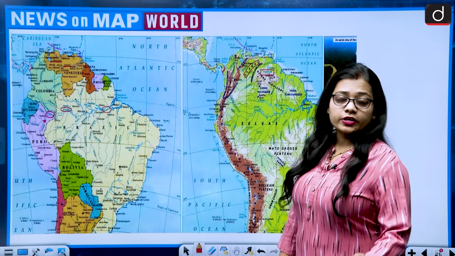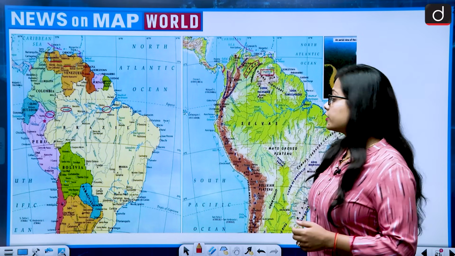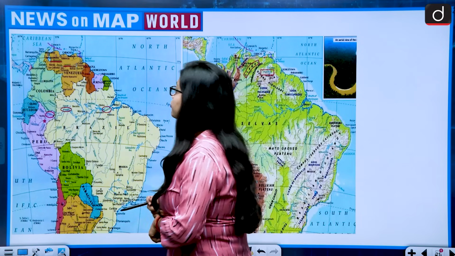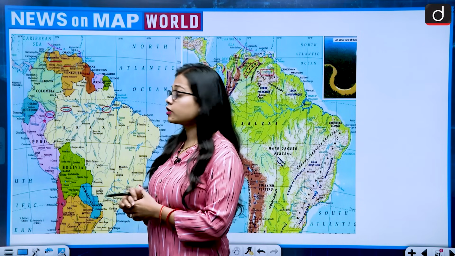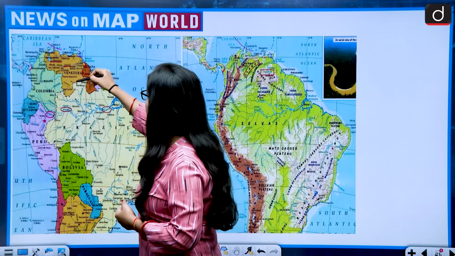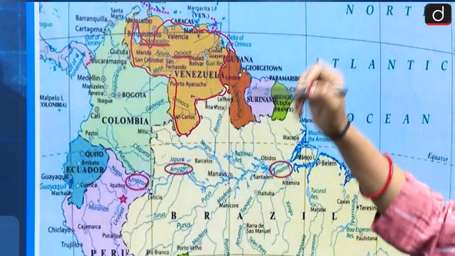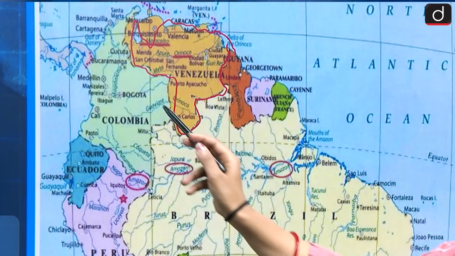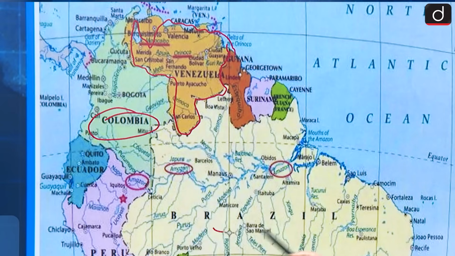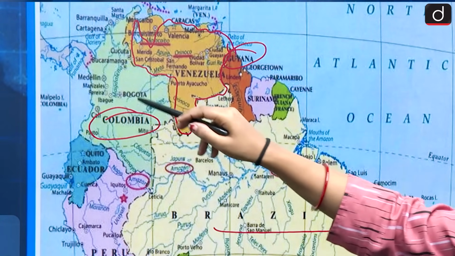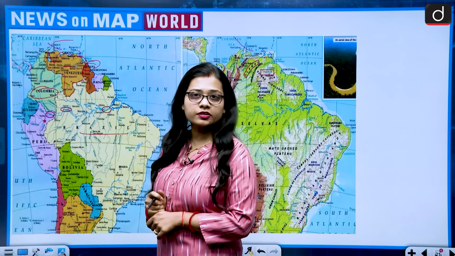If we talk about Venezuela country, then Venezuela is a country which lies in the South American continent, and it is one of the northernmost countries of the South American continent. So this is the map of the Venezuela country, and Venezuela shares its land border with Colombia, Brazil and Guyana, and on the north of it lies the Caribbean Sea.